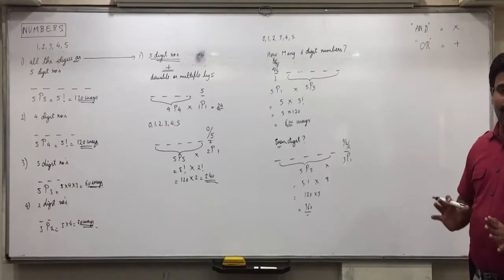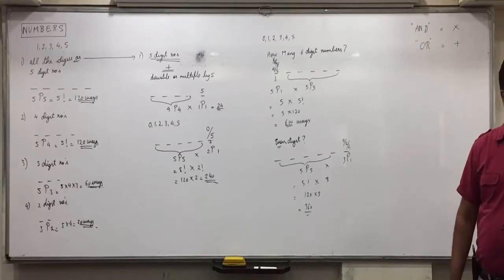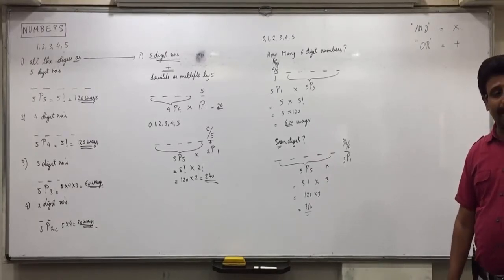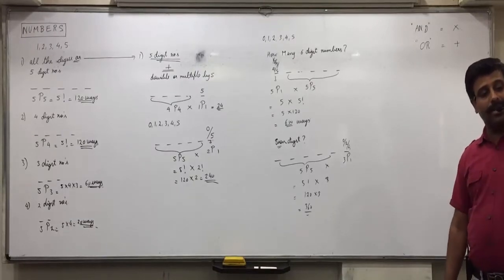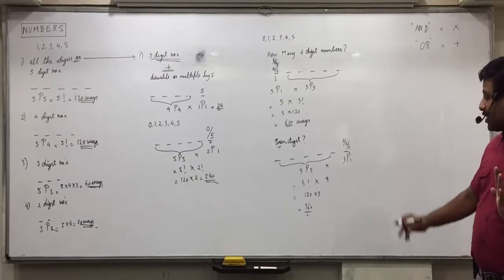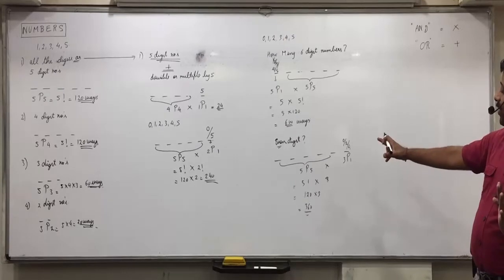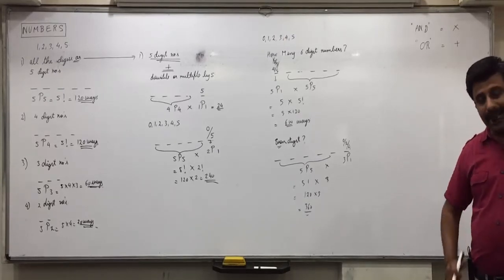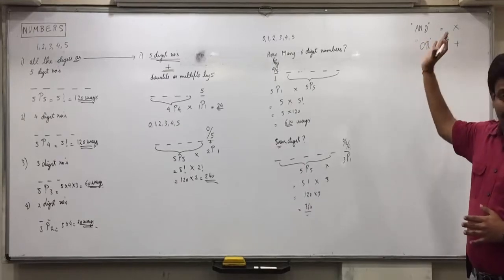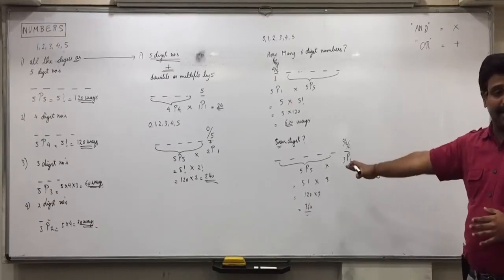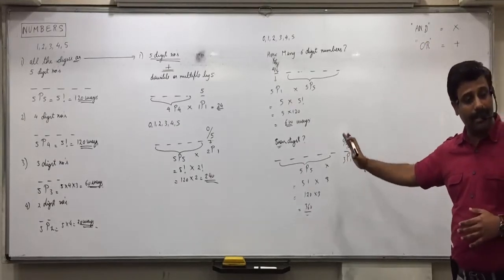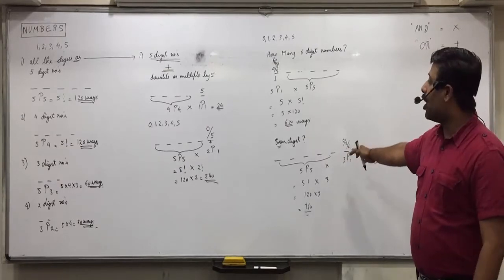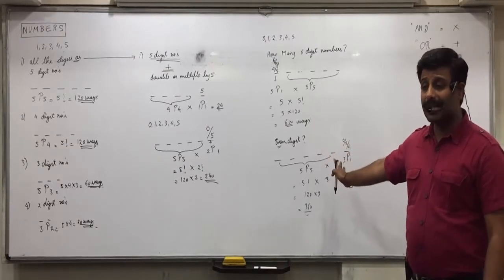But the condition is not that it should be a 6-digit number. The condition is that the number should be an even digit number. Even if it starts with 0, 1, 2, 5, 3 and then 4, it's an even digit number. So it's not a condition that the question is over. Now the question is, what are the chances that it is an even digit number? Did you understand this? Same way, for an odd digit number, the answer will remain the same.